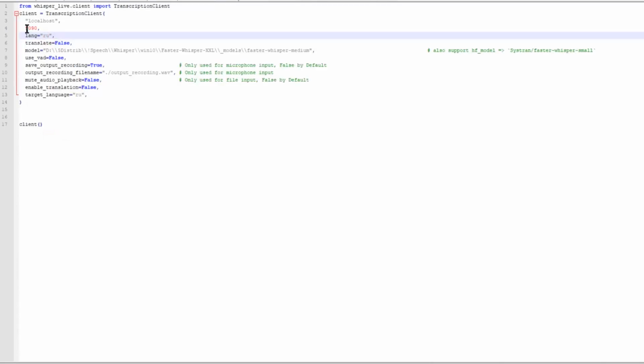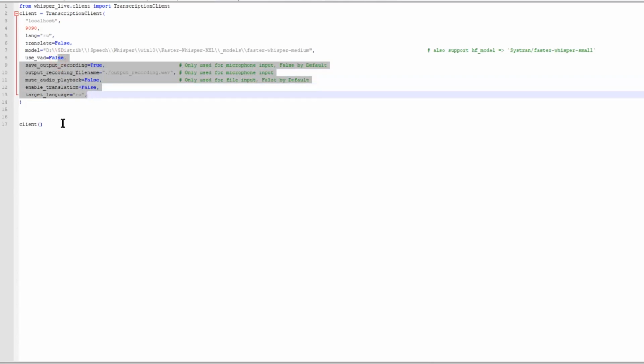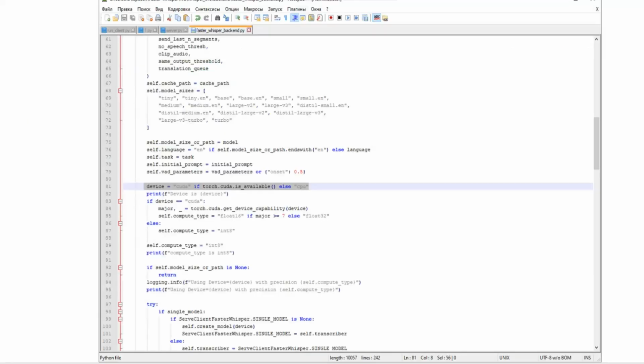I changed the language to the one I needed, I specified the path to the model, and after running the client and the server, I realized that the model was running on CPU instead of the graphic processor. I opened the server code, found the line where the check is made for the availability of the graphic processor, and I understood that it was resolving this with the Python module torch.